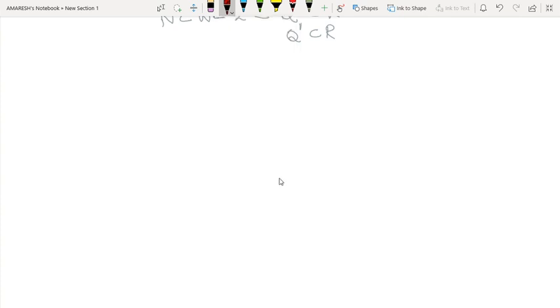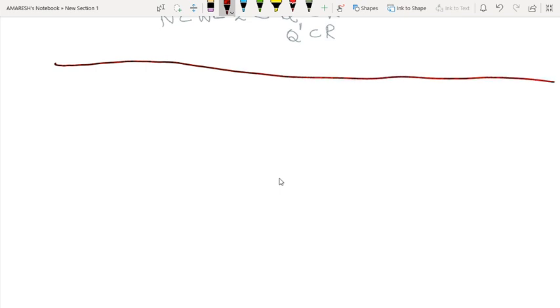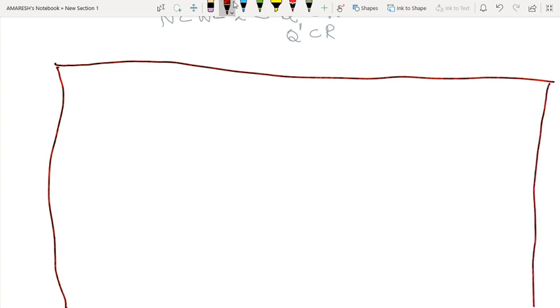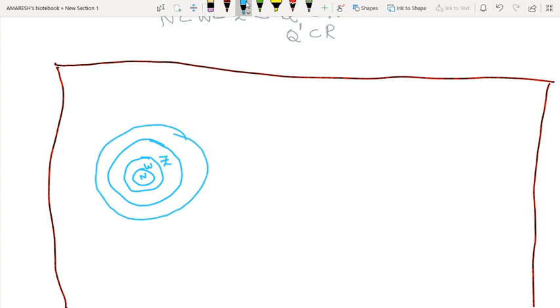I want to show you a simple diagram about everything. I am not a good artist. Now see, the smallest set is natural numbers, and then whole numbers, and then integers, and then rational numbers, and the other set is irrational numbers.